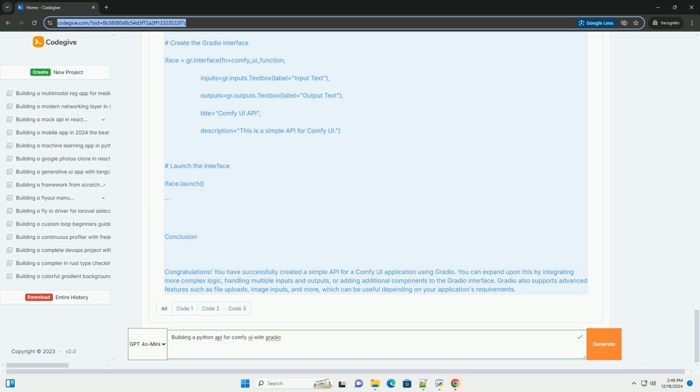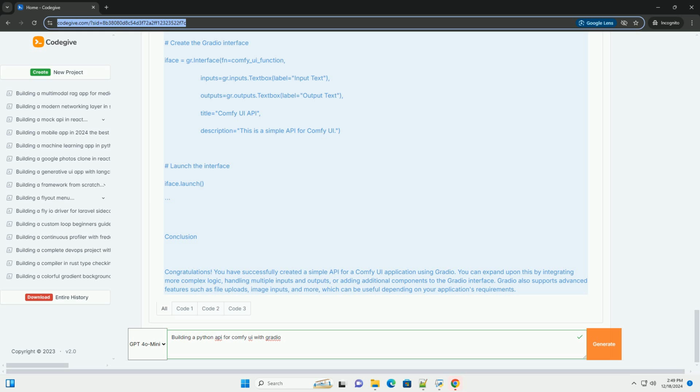Example complete code. Here is the complete code in one piece for clarity. import gradio as gr. def comfy_ui_function(input_text): output_text = f"Processed: {input_text}" (simulated processing) return output_text.